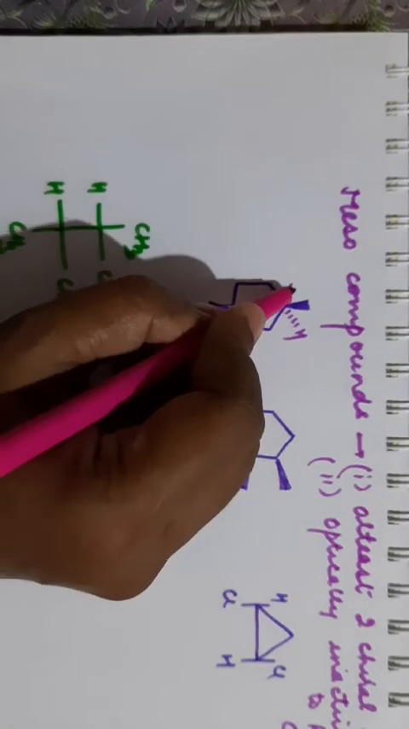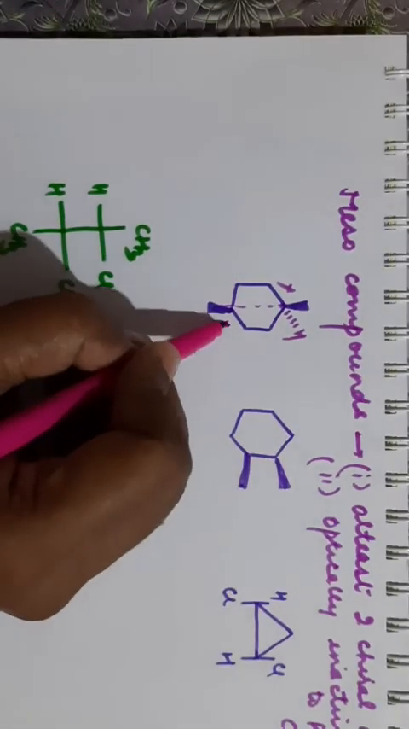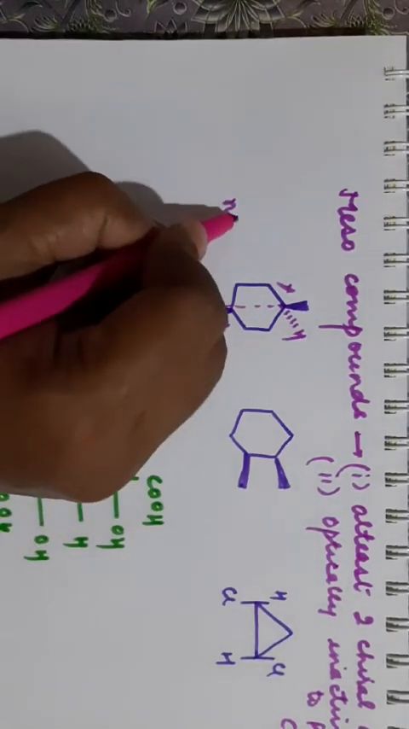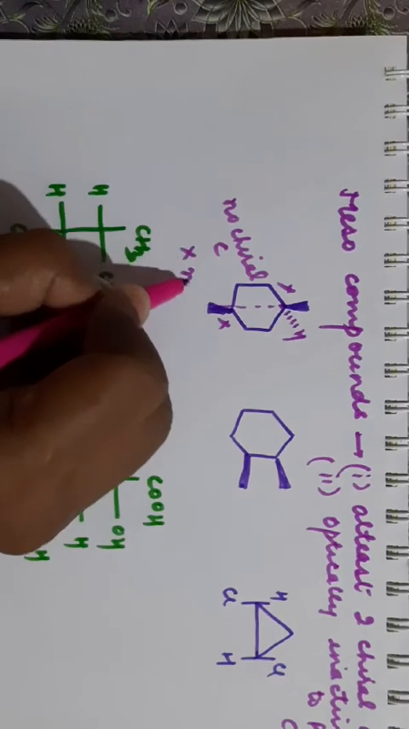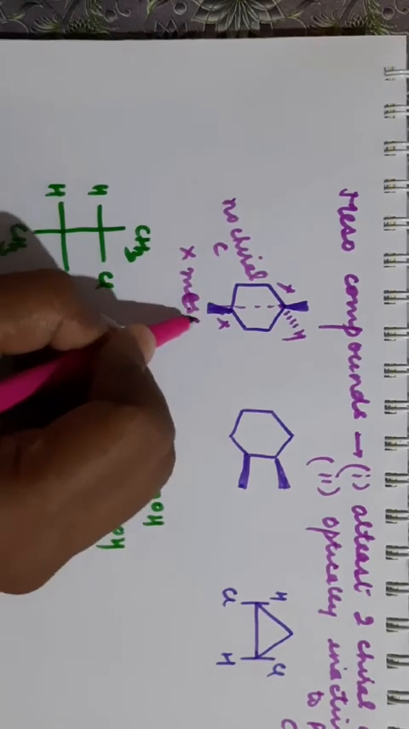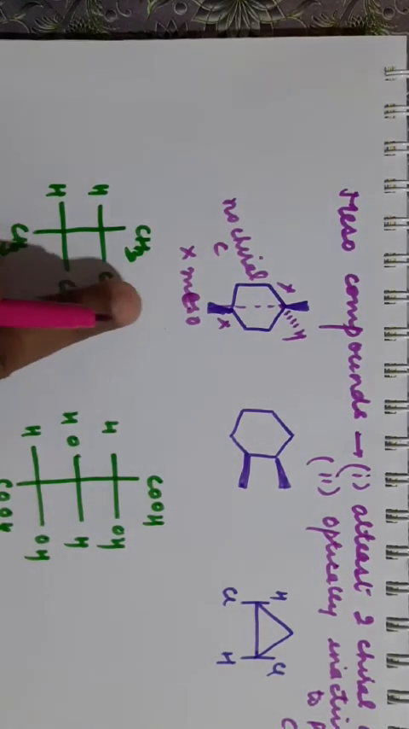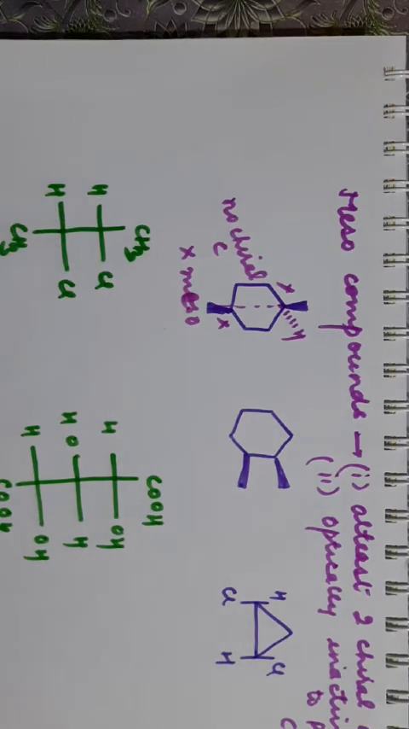So this is not a chiral carbon. This carbon is also not chiral. Since no chiral carbon is present here, that means it is not a meso compound. For a meso compound, there must be at least 2 chiral carbons.